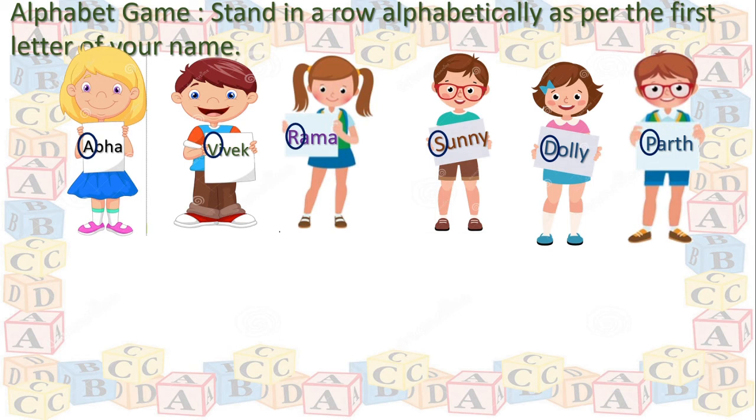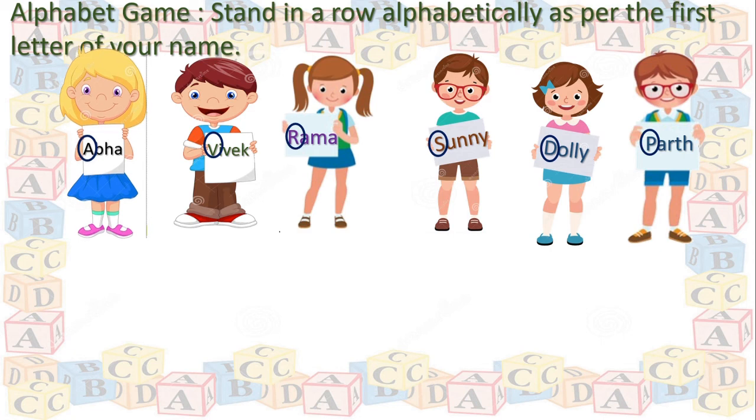These are the alphabets. Now they have to make a row according to the alphabetical order. Just now we have played and we know how to write the given letters in alphabetical order. Right? Same procedure we have to follow. These children will change their places and stand according to the alphabetical order. We'll see how they will stand.